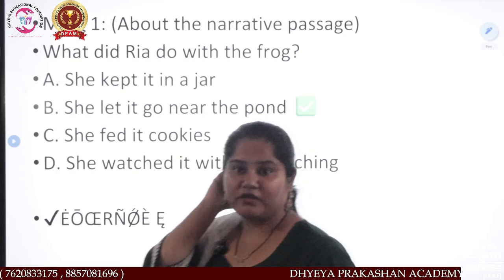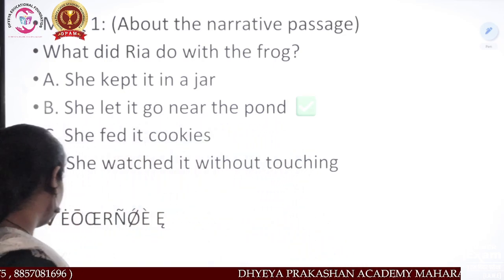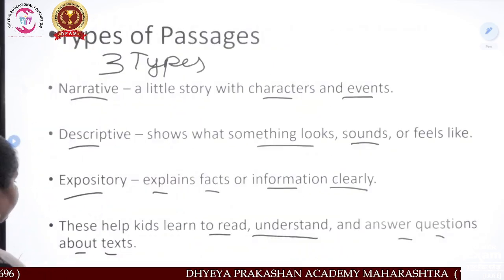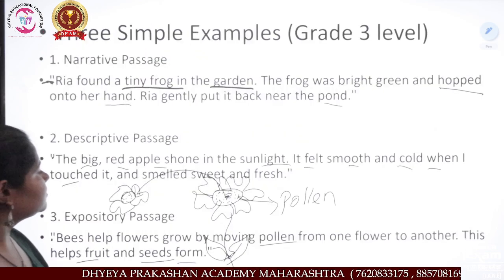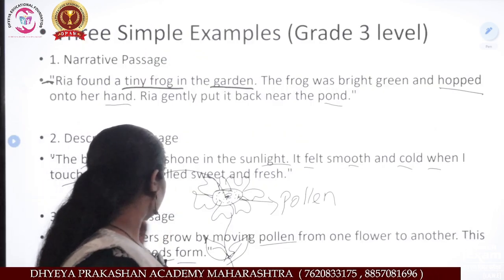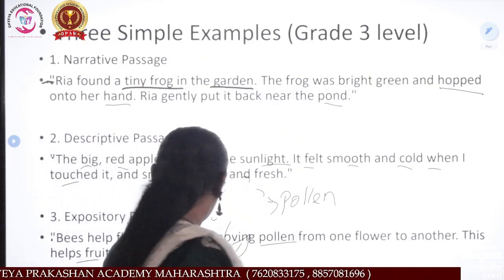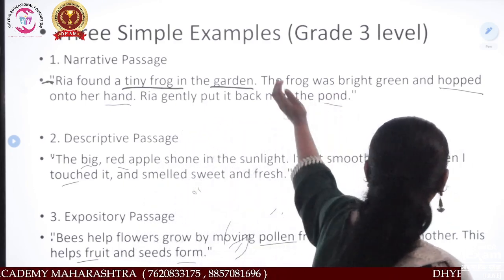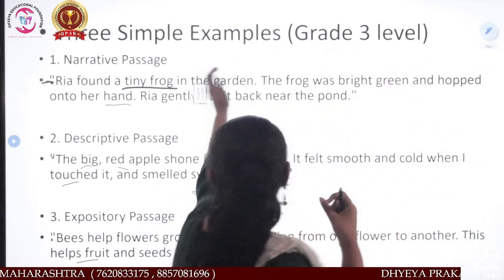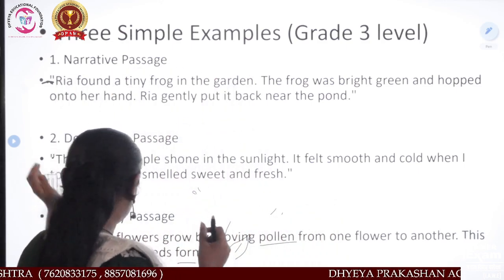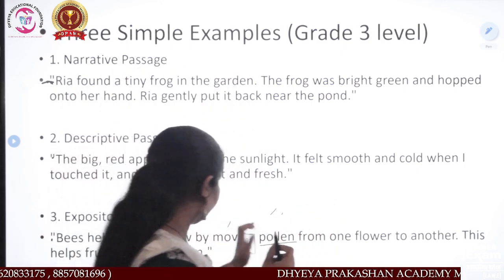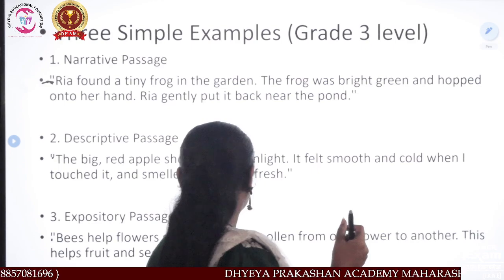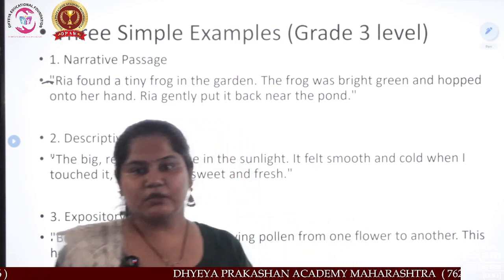Now if you cannot recollect the answer, you go back. Here is our passage. See, I will show you how to find the answer from it. Okay. Now just a second, let me clear it first and I will teach you. Everyone look over here.